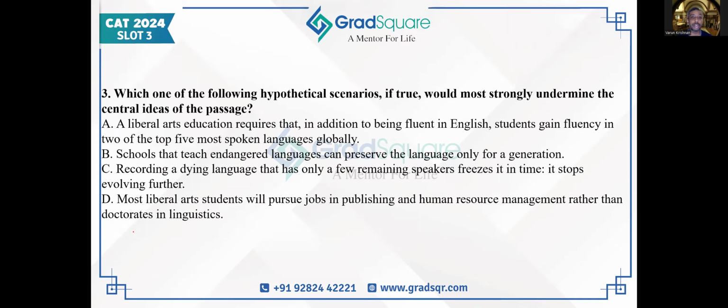Moving to question 3. Question 3 says which of the following hypothetical situations, if true, would most strongly undermine the central ideas of the passage. See, we need to understand what is the central idea of the passage. Central idea of the passage is for the author to tell us that we should preserve languages. For that, we need to teach people liberal arts, and we need to work towards preservation of languages because it's going to add a lot of value. So whichever option is going to undermine this, is going to say that no, it doesn't add any value in attempts to preserve languages, in teaching people liberal arts, and there is no value in preserving languages, then those options will undermine the central ideas of the passage.